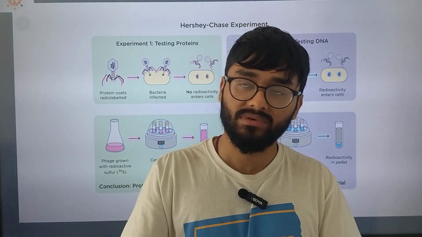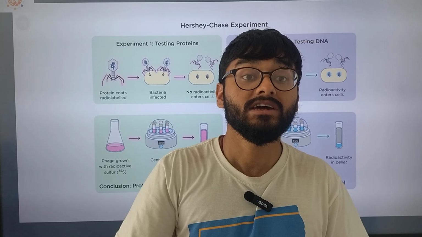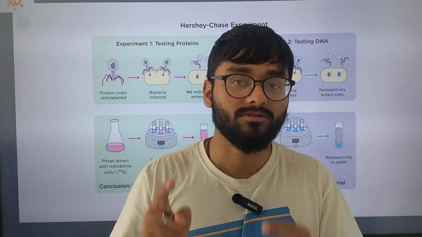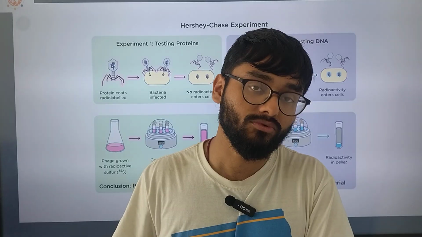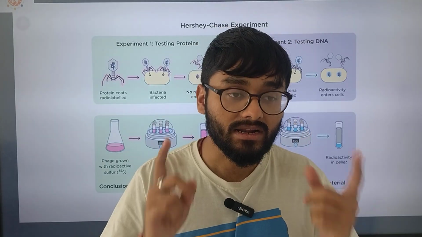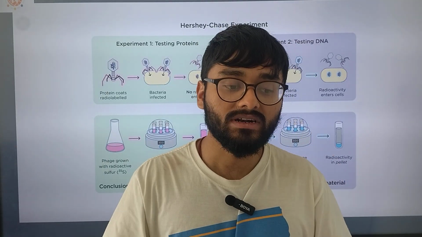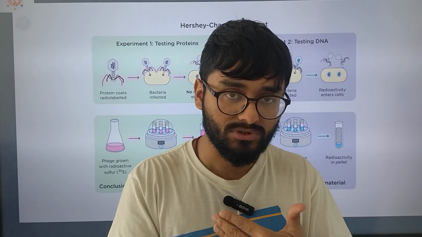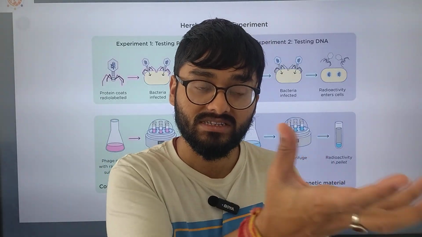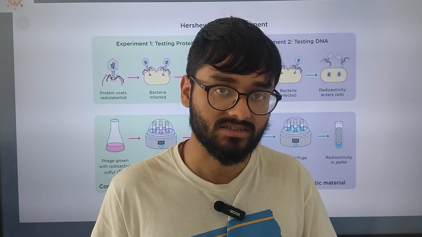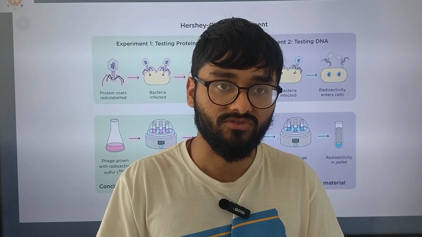This was the experiment that Hershey and Chase performed to check what that part is. They knew about DNA, protein, carbohydrates and lipids, but none of them knew which part contributes to inheritance. What is inherited, what is taken into the next generations, or what is responsible for it.